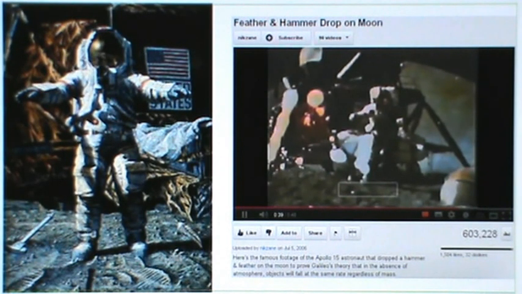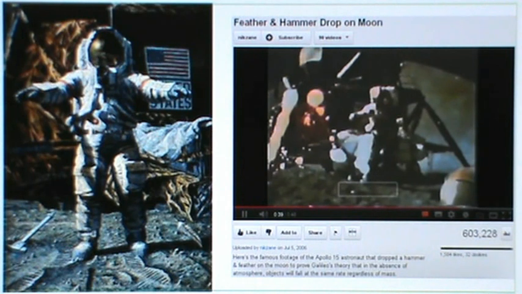There was also a famous clip of an Apollo 15 astronaut who dropped a hammer and a feather on the moon. It was observed that the hammer and the feather hit the moon's surface at the same time, regardless of their masses.